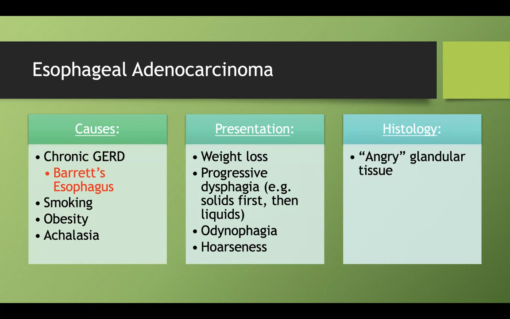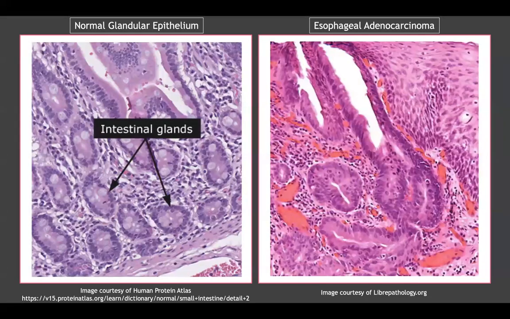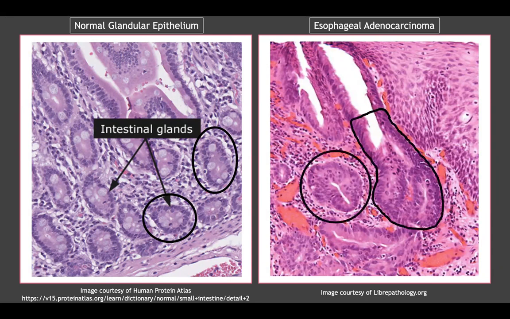And on histology, you're going to get angry glandular tissue. And so what do I mean by that? On the left, these are normal glands, okay? They're doing their thing. They're very well organized. They're very circular. There's only one layer between them. There's not really dark nuclei composing any of these cells. But if you look over here, you can see how thick the tissue is and how dark it is. Whenever you see this very dark nuclei, I want you to at least consider the possibility that you're looking at a cancer. And they'll make it obvious on tests. They don't expect you to be pathologist, but they do want you to know the difference here between a completely normal intestinal gland versus adenocarcinoma.